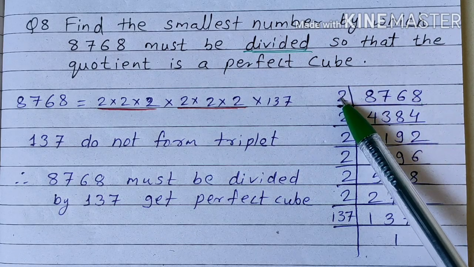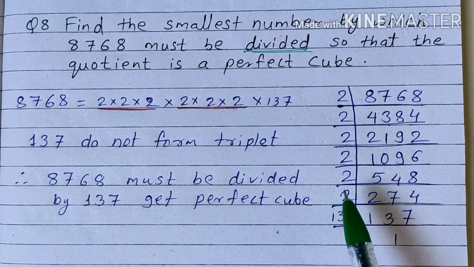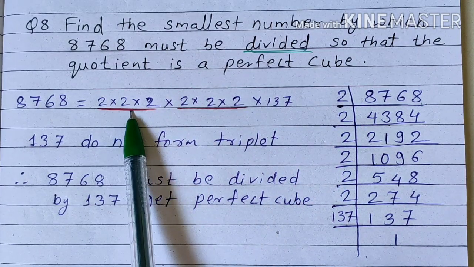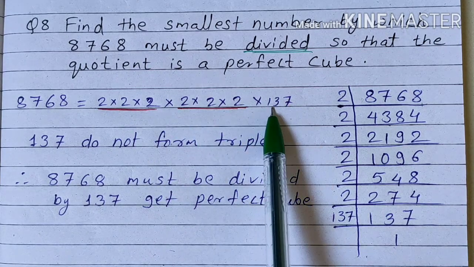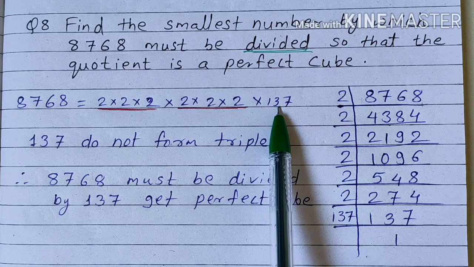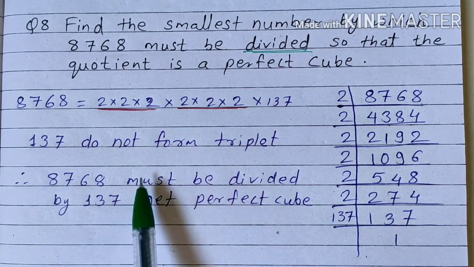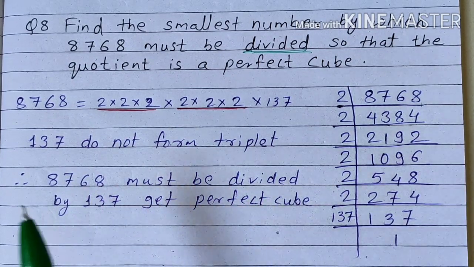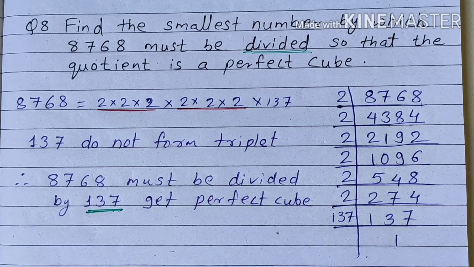How many times is 2 there? 1, 2, 3, 4, 5, 6. 6 times 2 and 1 times 137. Since there is one triplet of 2, another triplet of 2, but 137 is not forming the triplet, therefore when we divide this number by 137, we get a perfect cube. Okay, this is the answer.